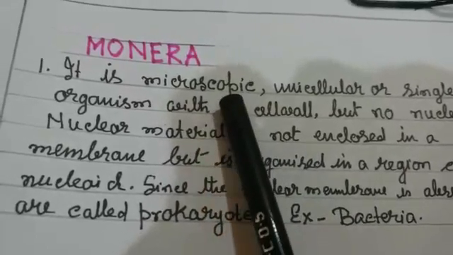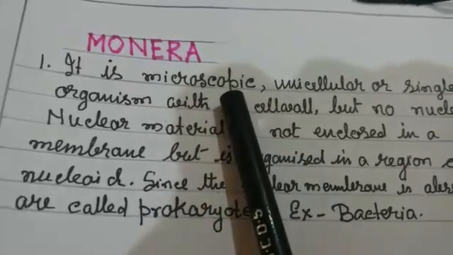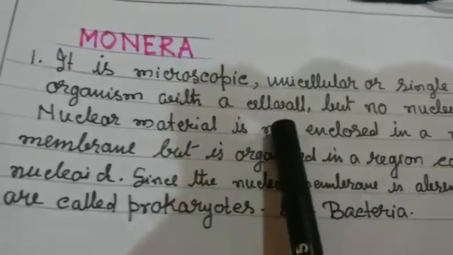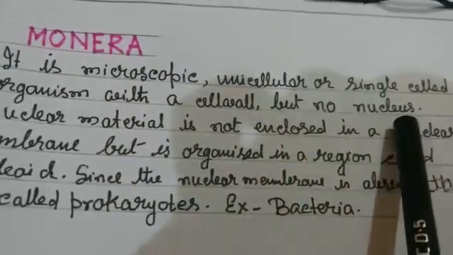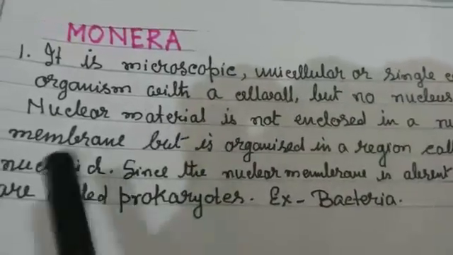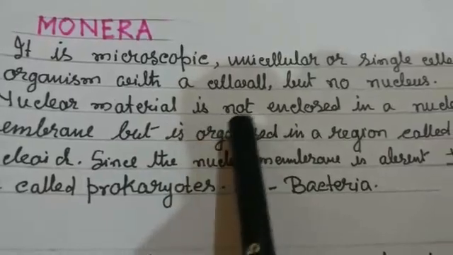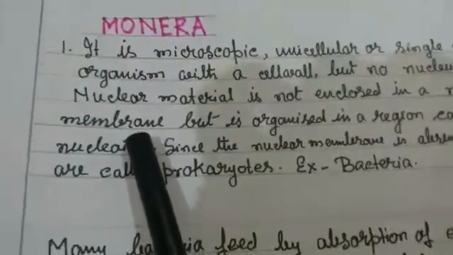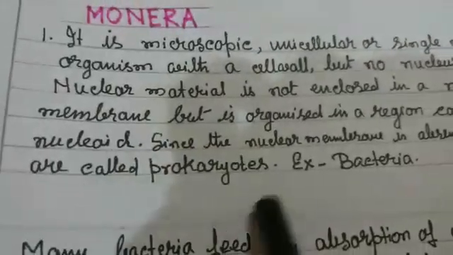You know what microscopic means? You can see it under the microscope. Unicellular means it has a single cell with a cell wall but no nucleus. Very important: it doesn't have a proper nucleus. Nuclear material is not enclosed in a nuclear membrane. Children, you know the nucleus; the outer membrane is the nuclear membrane.